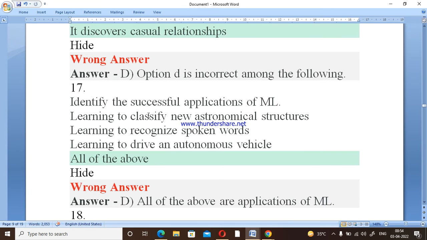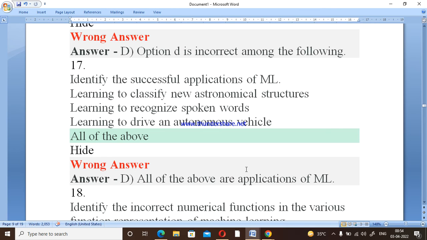Question number 17: identify the successful application of ML. ML can be utilized for all the options: classifying new astronomical structures, recognizing spoken words, and learning to drive automatic vehicles.